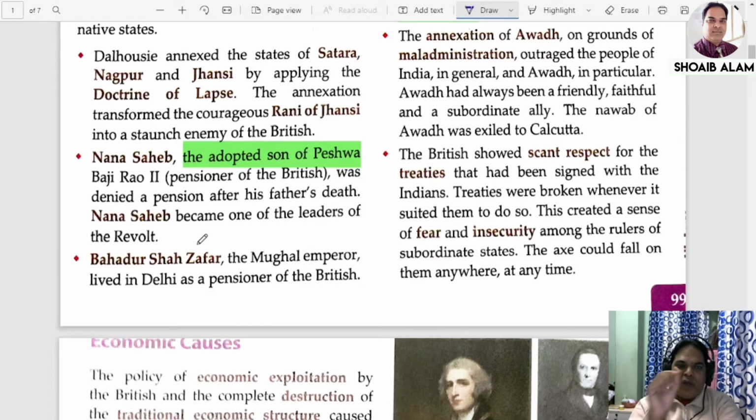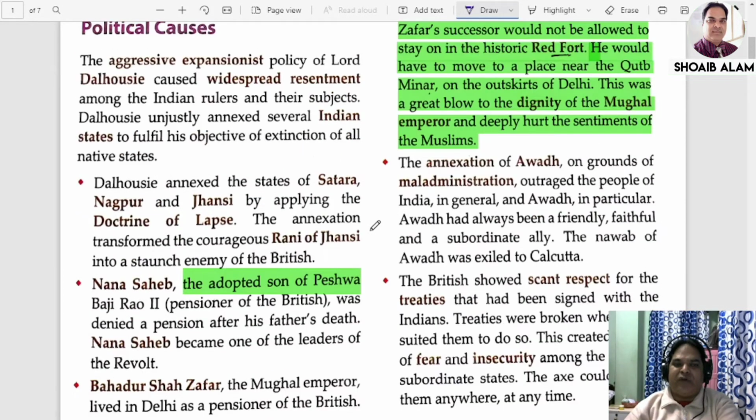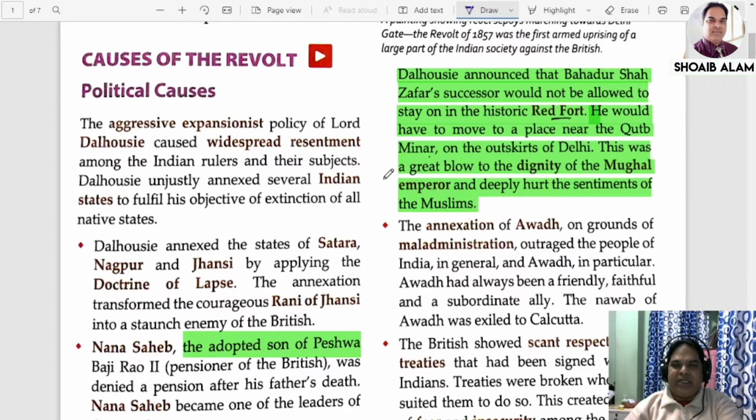The Mughal emperor lived in Delhi as a pensioner of the British. So he was getting a pension from the British rule. Now what happened that hurt the sentiments of Bahadur Shah Zafar? You can see here two things.